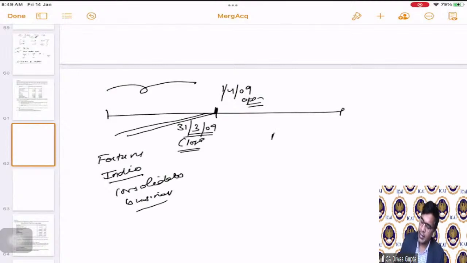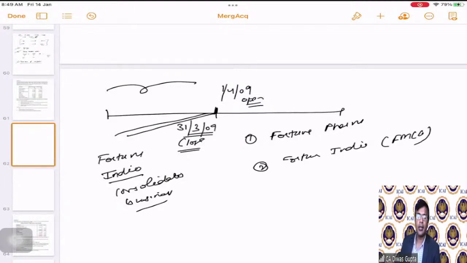Correct? And this is Fortune Pharma. This is number one company, and second is Fortune India itself will continue with the FMCG group. Correct? This consolidated business for pharma and FMCG.